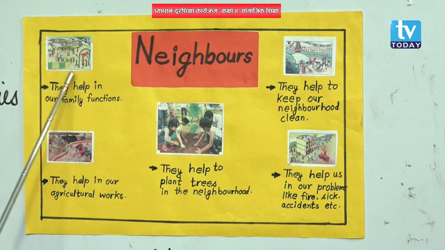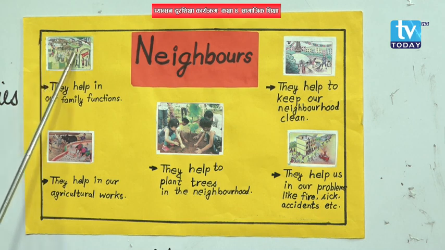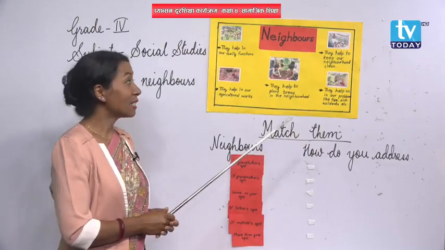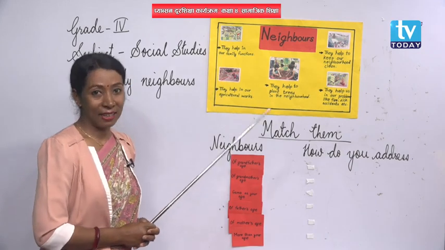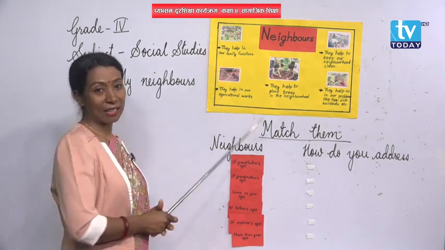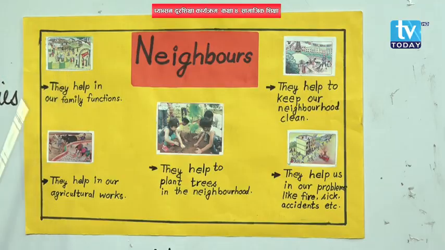By the picture we can think of a neighborhood where there is going to be some function. That may be a marriage, right? And many people are there, working and helping. So by this picture, what we can say is, neighbors help in our family function.